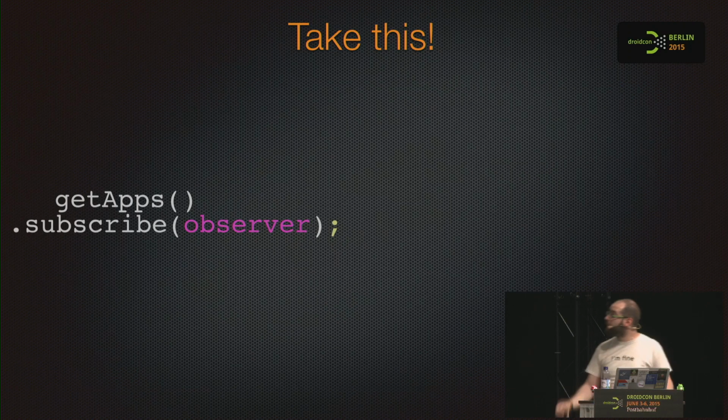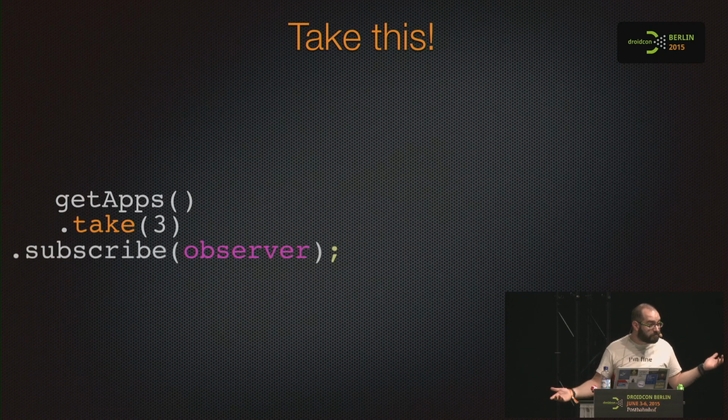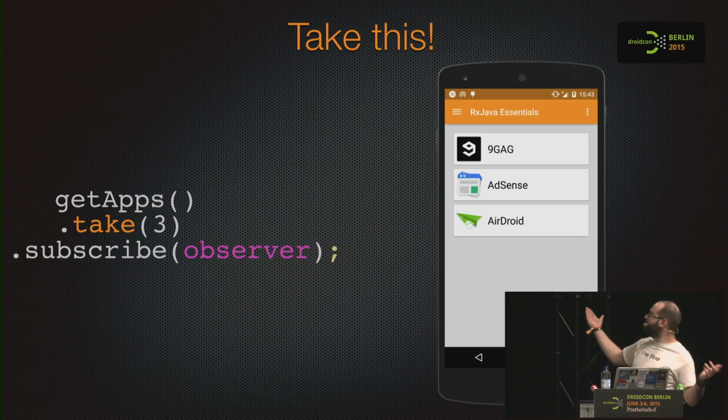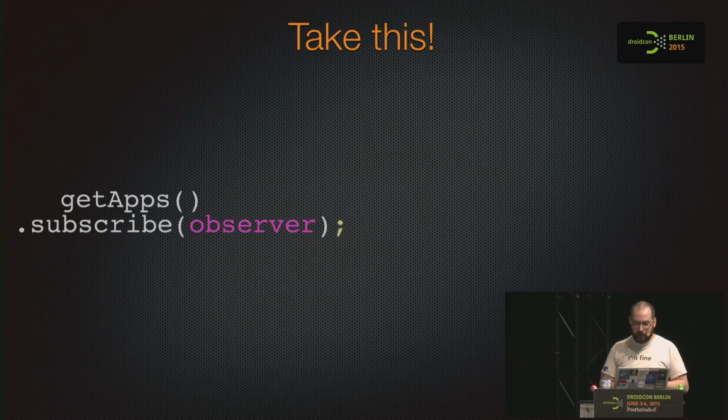So what if we want just 3 elements from the sequence? Guess what? Take 3. We change one line, the subscriber is always the same. Take 3.